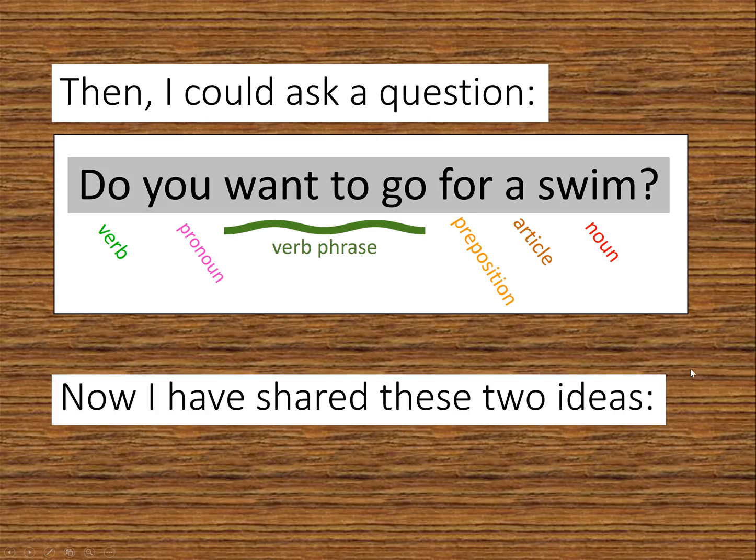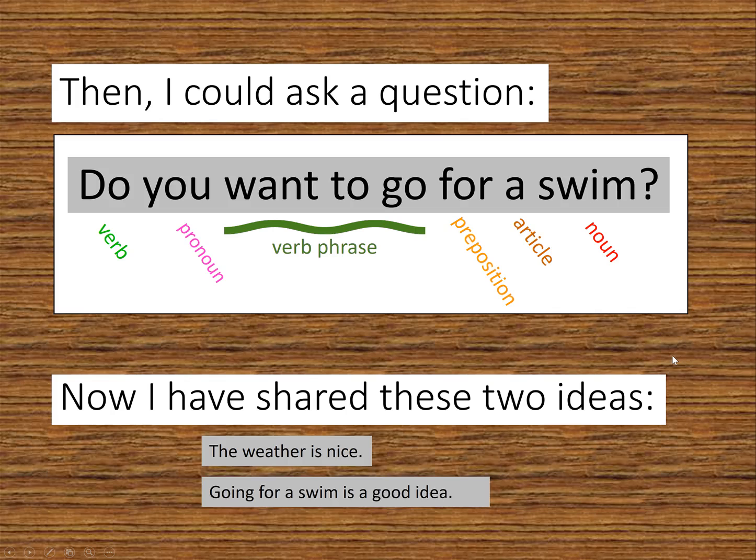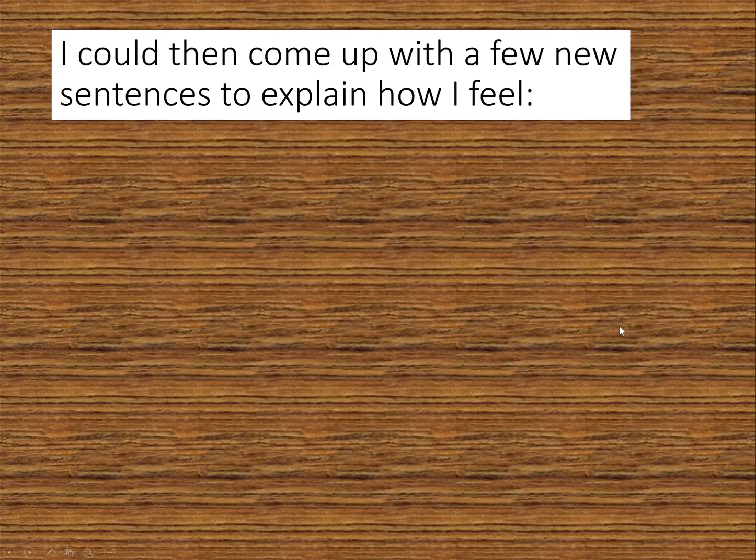So with this question, maybe I'm thinking about a couple of things. Maybe I'm thinking about how the weather is nice. Maybe I think that going for a swim is a good idea. So there could be lots of reasons why I might ask a question like this, why I would ask if you want to go for a swim. So then I might come up with a few new sentences to explain how I feel.